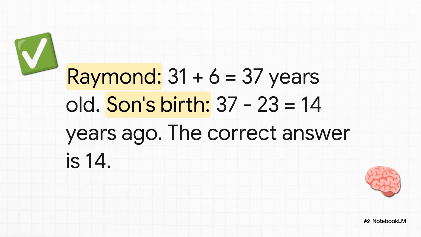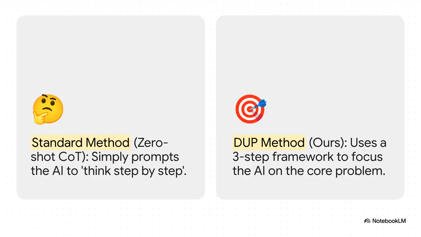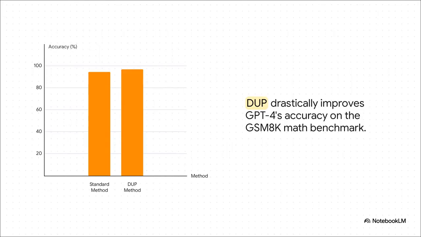Now this approach clearly works, but the real question is, just how well does it work? This is where things get really, really cool. We're about to see the payoff, because this simple study guide idea didn't just give it a little boost, it absolutely shattered records. To see how successful it was, the researchers used a standard test called the GSM 8K benchmark, which is basically just a huge list of tricky grade school math problems. They put the standard method, which just kind of tells the AI, let's think step by step, up against their new DUP method. And here we go, the results.